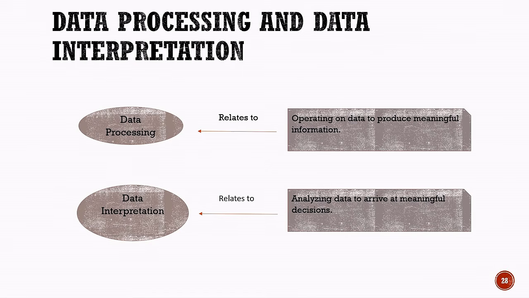Once the data has been processed, we study and analyze the information obtained from it. This helps us understand what the data means and make appropriate decisions. So, remember the difference. Data processing means operating on data to produce meaningful information. Data interpretation means analyzing data to arrive at meaningful decisions.